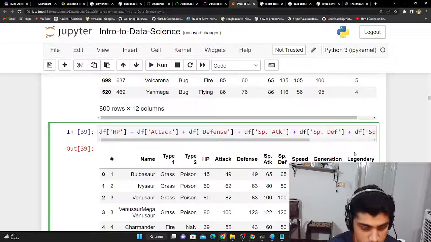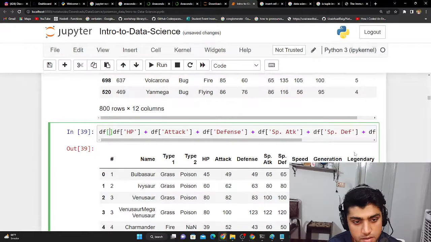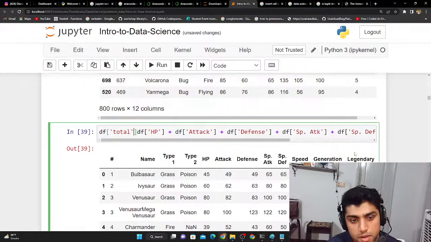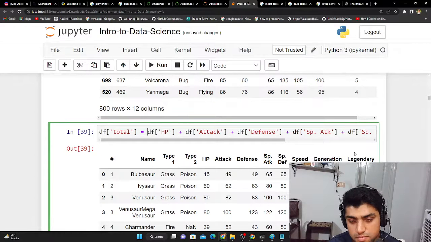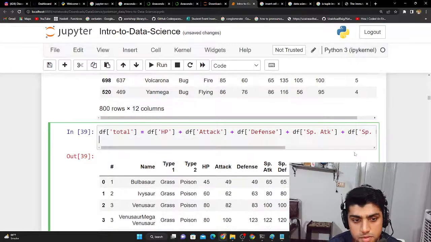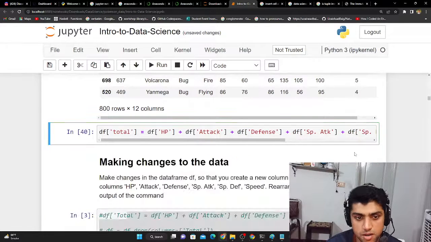It doesn't feel that good. So data frame, and then we have total, and then we'll have this. Okay, so that is the total, and this should be updated. So we just run it, and you assume that's updated. Okay, so I did that.